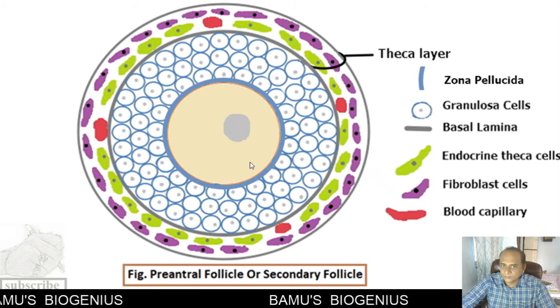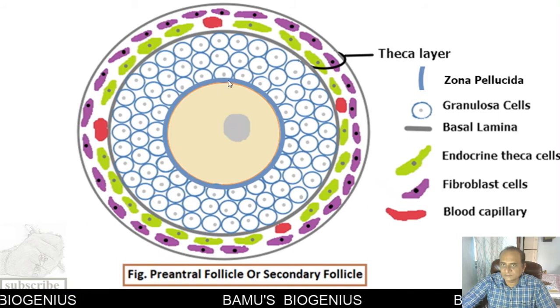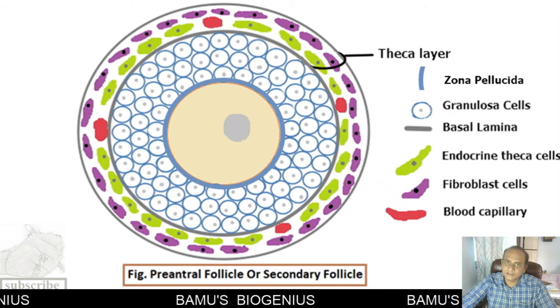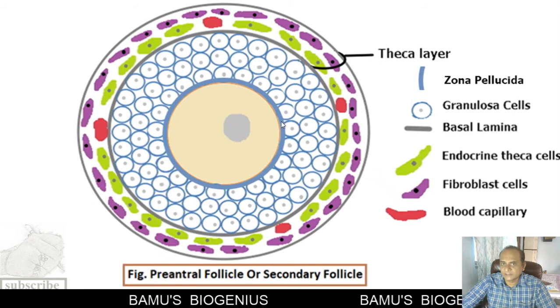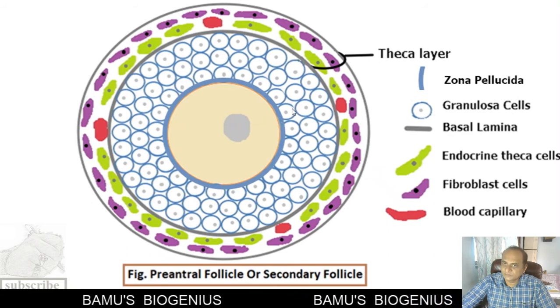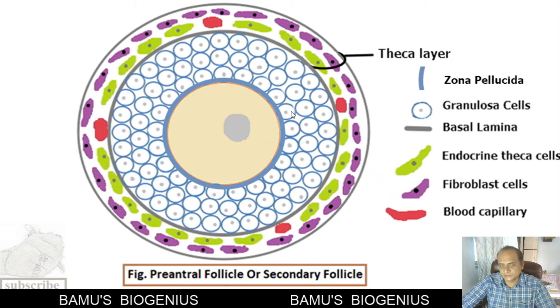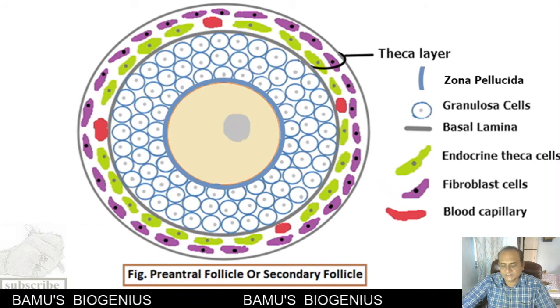In between the primary oocyte and granulosa cells, there is a layer known as the zona pellucida, which is secreted by the primary oocyte as well as by the granulosa cells, and that we have seen in the last slide.